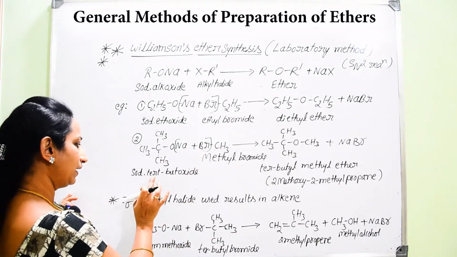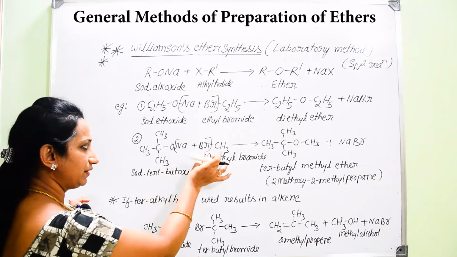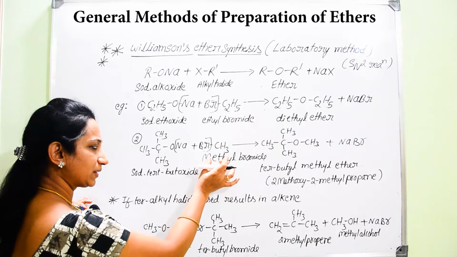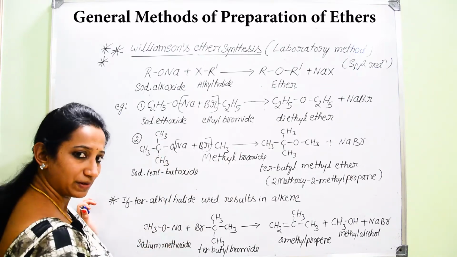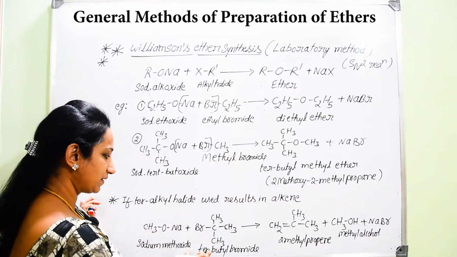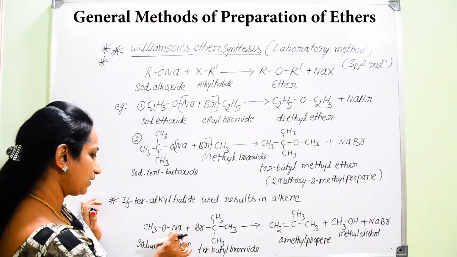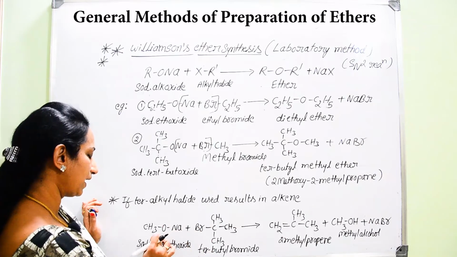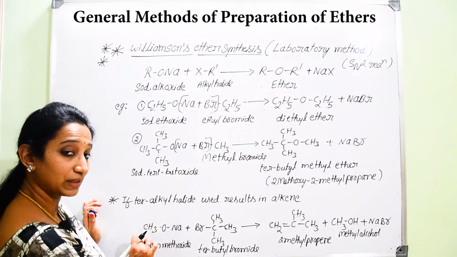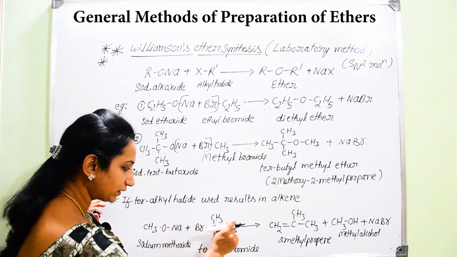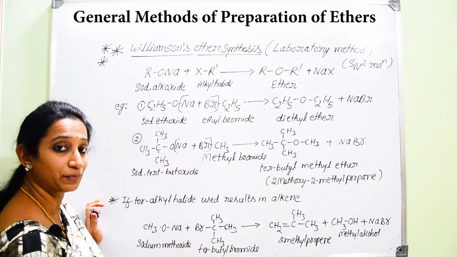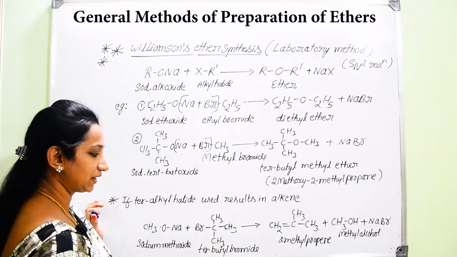In this case we are using primary alkyl halide, but here there is a branch. But in the next example, you just observe it keenly. Here along with ONa, I am using a small group, that is methyl group. But in case of alkyl halide, what type of alkyl halide am I using? It is tertiary alkyl halide.